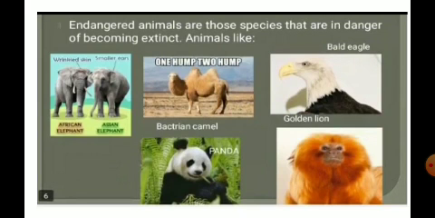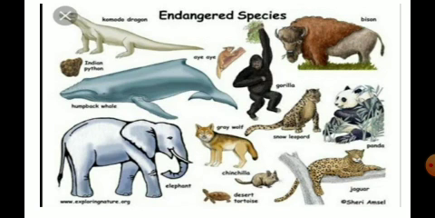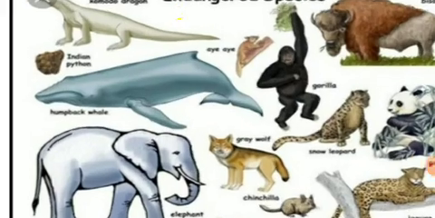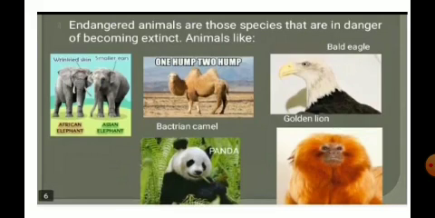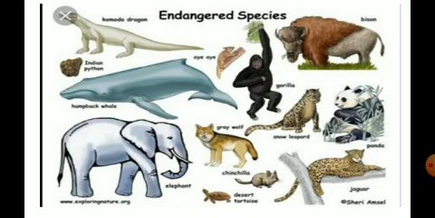Understood? So the next examples you can observe here are the endangered species. These are some of the endangered species whose number is going on decreasing.